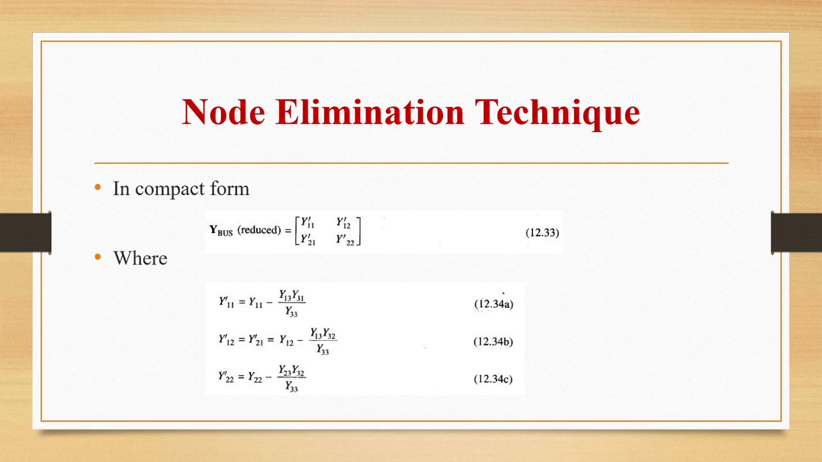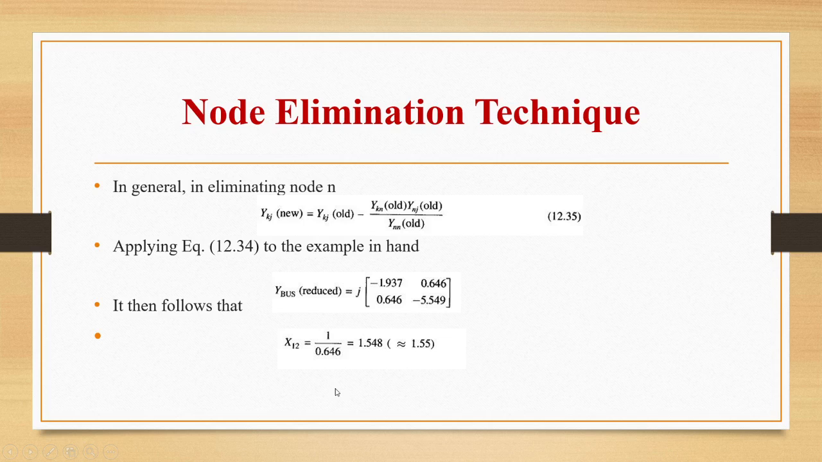So in compact form, Y-bus reduced can be written as a 2 by 2 matrix: Y11 dash, Y12 dash, Y21 dash, Y22 dash, where Y11 dash is equal to Y11 minus Y13 Y31 by Y33, Y12 dash is equal to Y21 dash is equal to Y12 minus Y13 Y32 by Y33, and Y22 dash is Y22 minus Y23 Y32 by Y33. So in general, in eliminating node n, Y new will be equal to Y old minus Ykn old Ynj old by Ynn old.